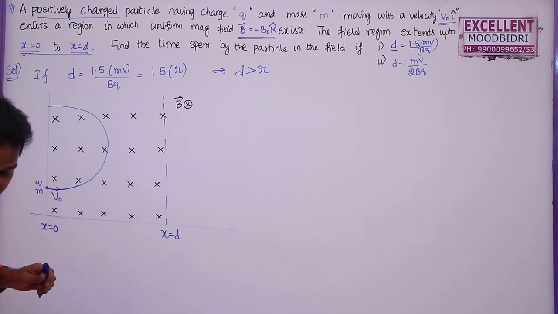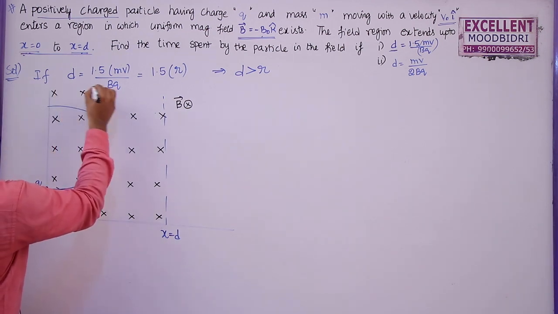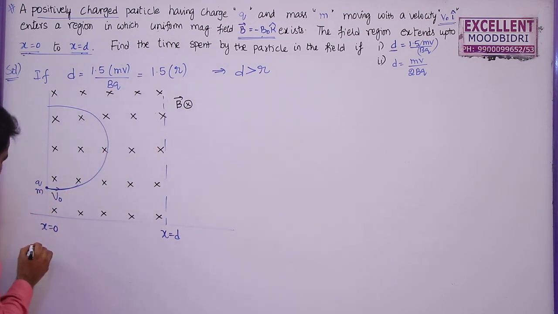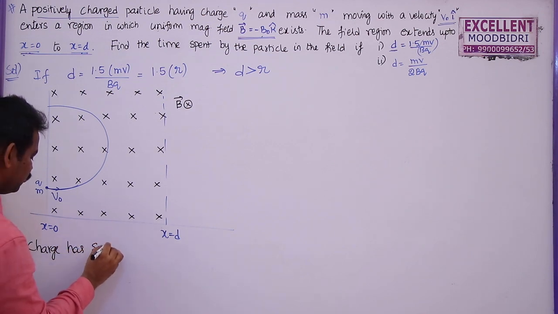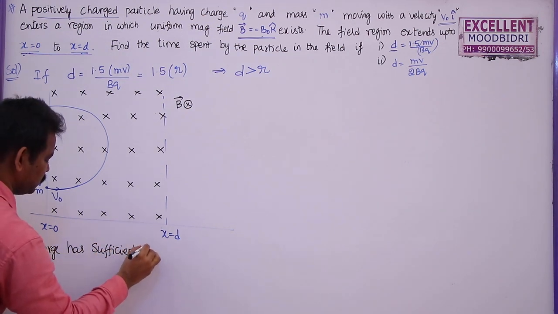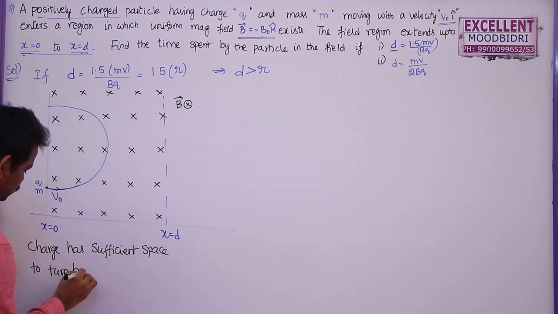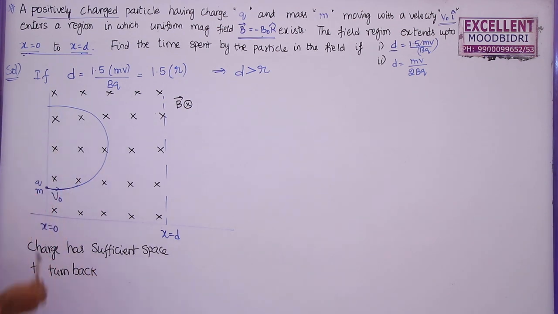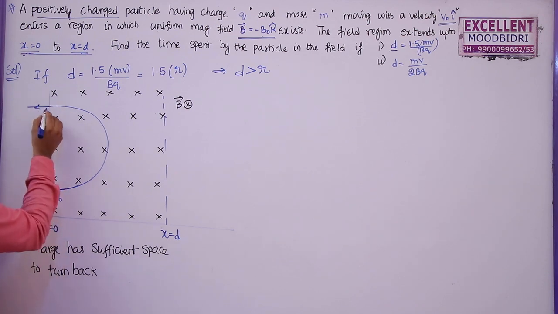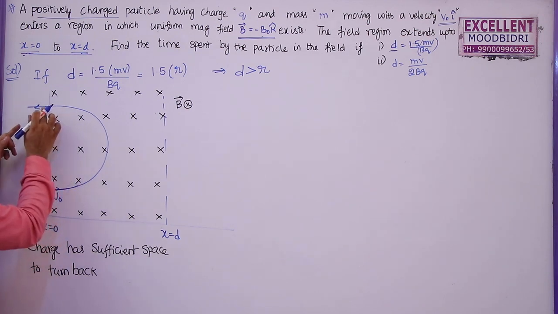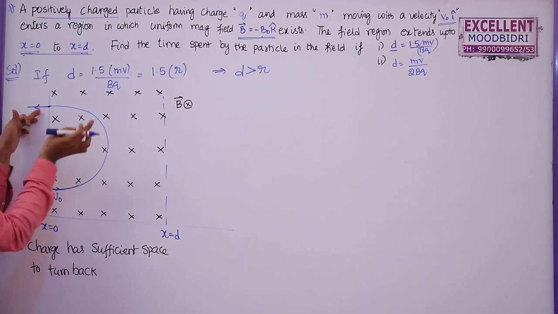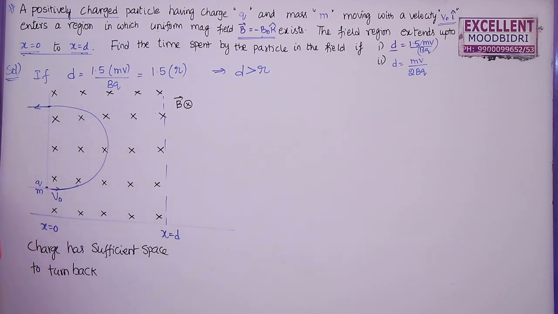So here the charged particle has sufficient space to turn back. So it is turning back. It enters like this and it leaves here, and after coming to this point, it will not be influenced by the magnetic field, it moves in a straight line only. So here it is describing a circular path.